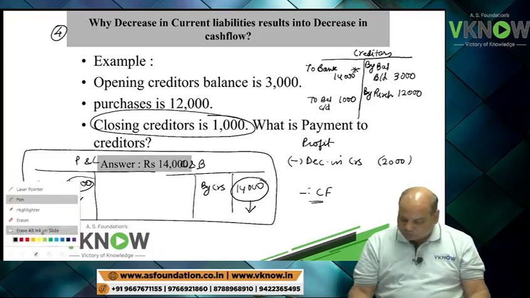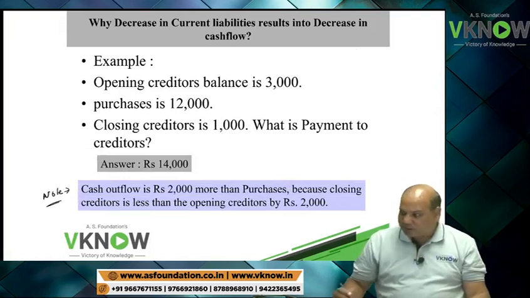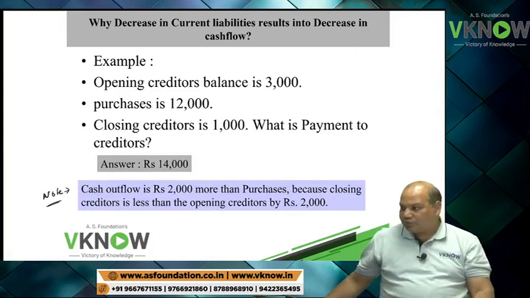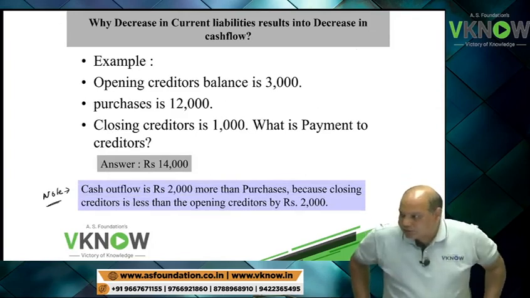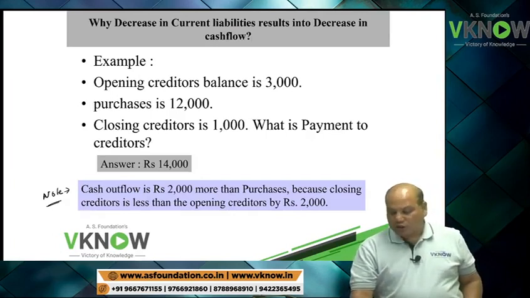So the answer was 14,000, and write a note. This is from my side: I have tried my best to tell you why change in current liability and current asset has a certain effect on cash flow, with numbers and an example.